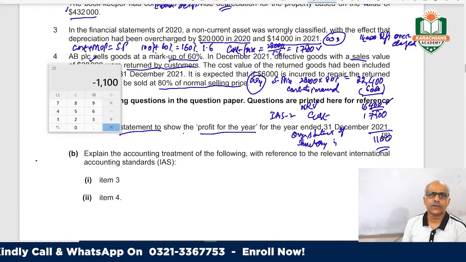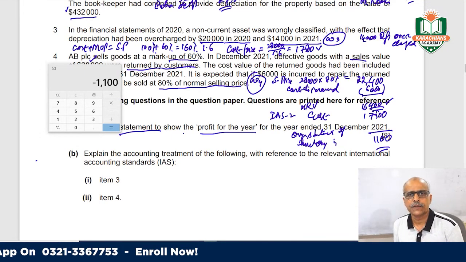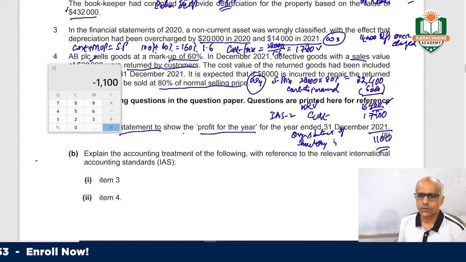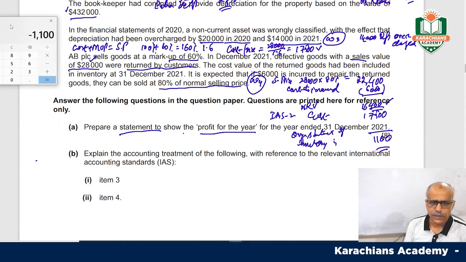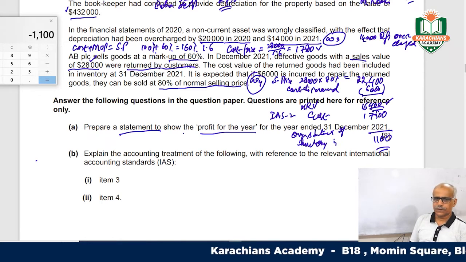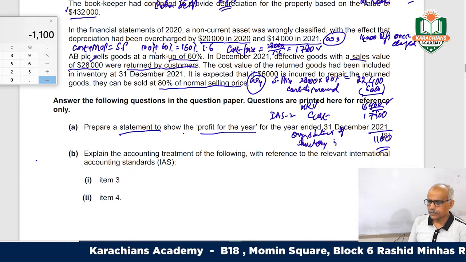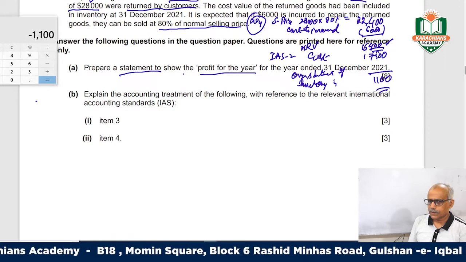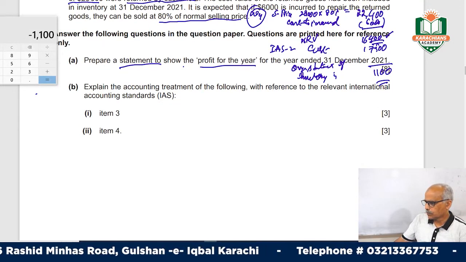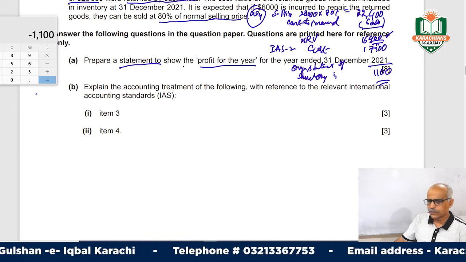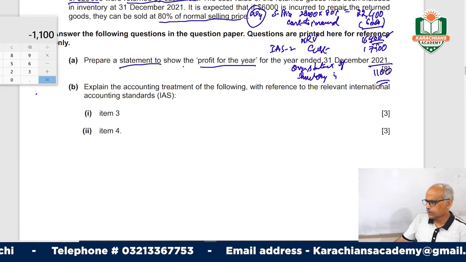By 1,100 you have increased the inventory, which means you have increased the profit, so that will be deducted. Almost we have done all the things, so we have to prepare our draft profit and loss, and we can make our corrected one here.